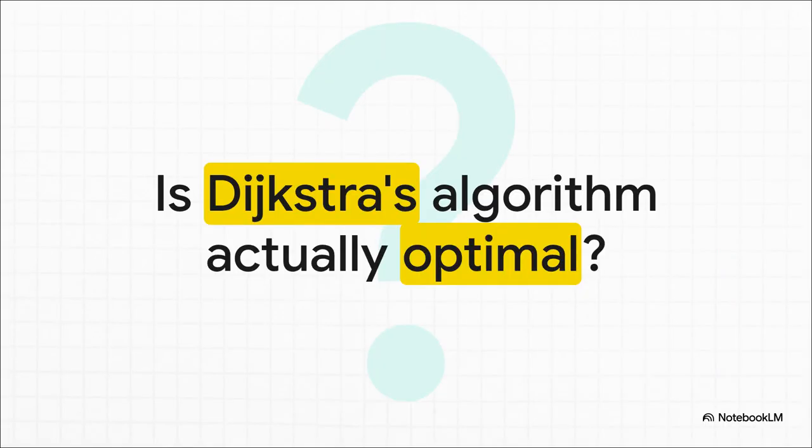For generations, computer science students have been taught that when you need to find the shortest path in a network, Dijkstra's algorithm is it. It's the gold standard, the textbook champion. But this new 2025 paper poses a highly provocative question, one that has stumped experts for literally decades. Is Dijkstra's famous algorithm actually optimal, or have we just been stuck at a mathematical roadblock all this time?